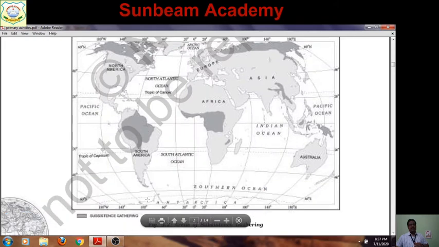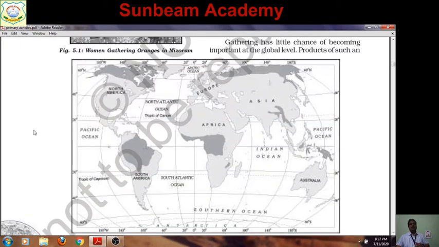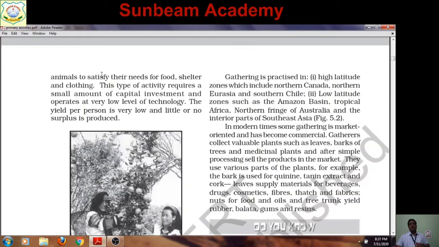Now see this map. This map is quite important. In this map, it is given areas of subsistence gathering. Here you can see this area, southern part of North America, Alaska region, this Siberian region, here the tropical Africa, and here the Amazon basin. We'll discuss later, but I'm going to discuss this gathering that is practiced. Gathering is practiced basically in these three regions.